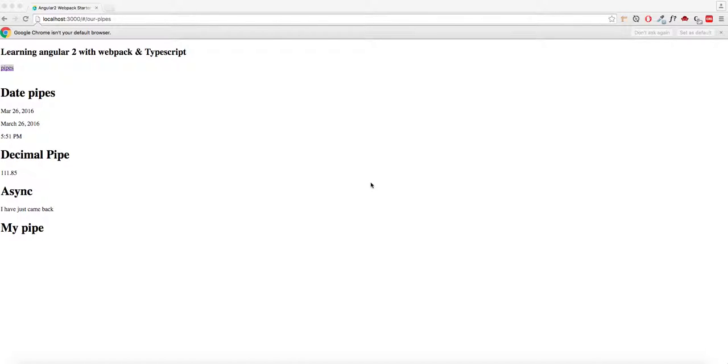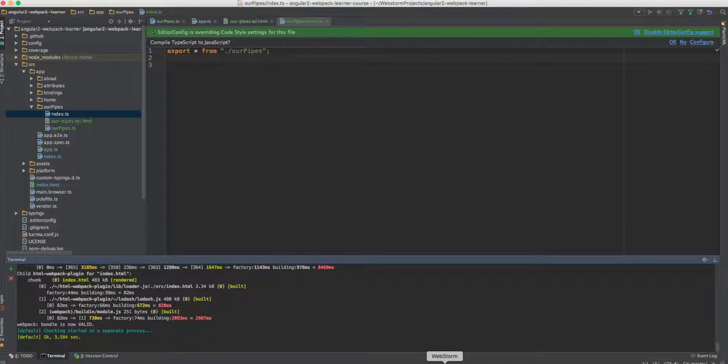And this time we're going to learn how to build our own custom pipe. So we would like to build a custom pipe that transfers a number between 0 and 1 to its percentage value. So if it's 0.65, we would like to present 65%. So it's quite an easy example, only to understand what exactly is needed to be done.